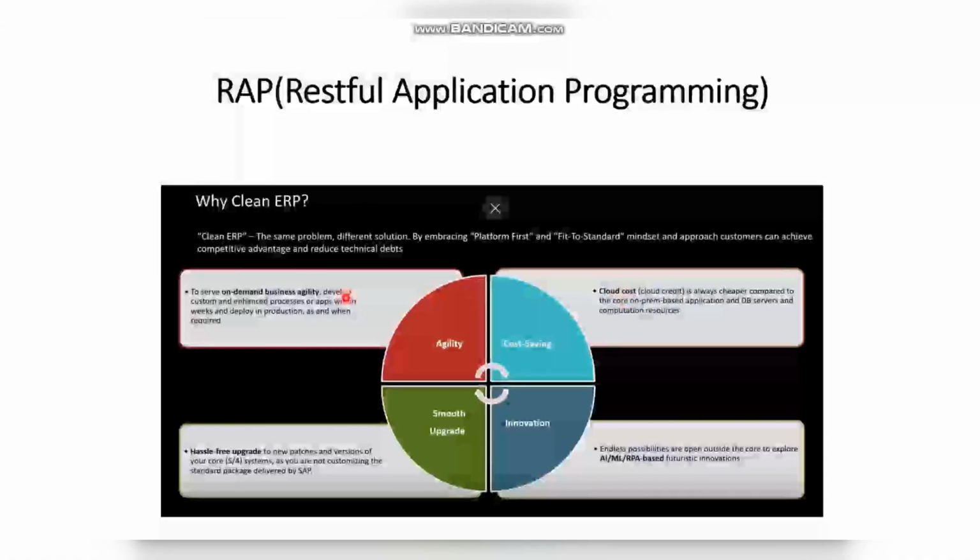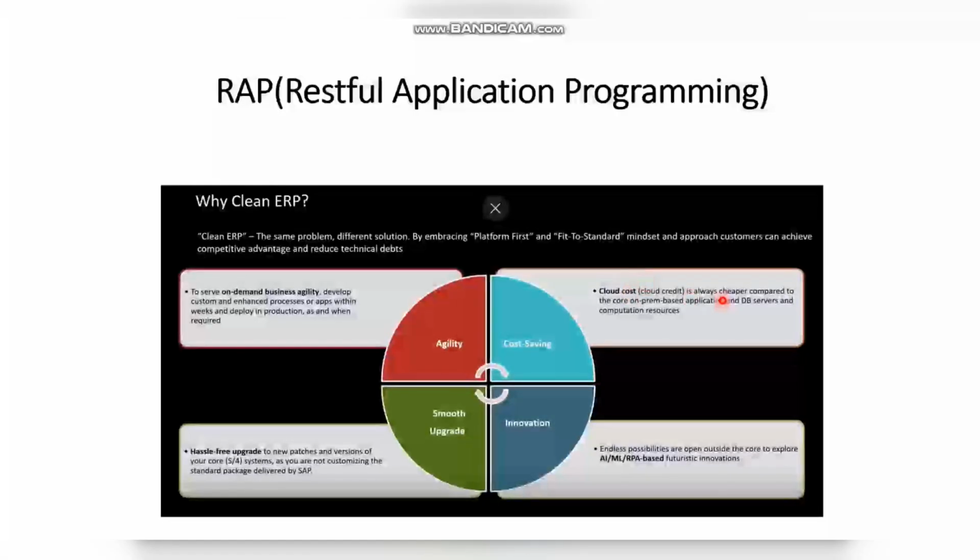First thing is on-demand business agility. We can develop an app or anything easily because we are mostly utilizing the standard things, and within a week or a few weeks we can easily deploy that.